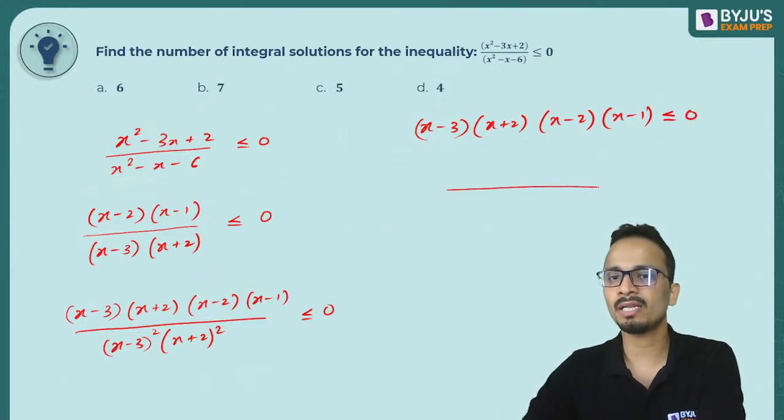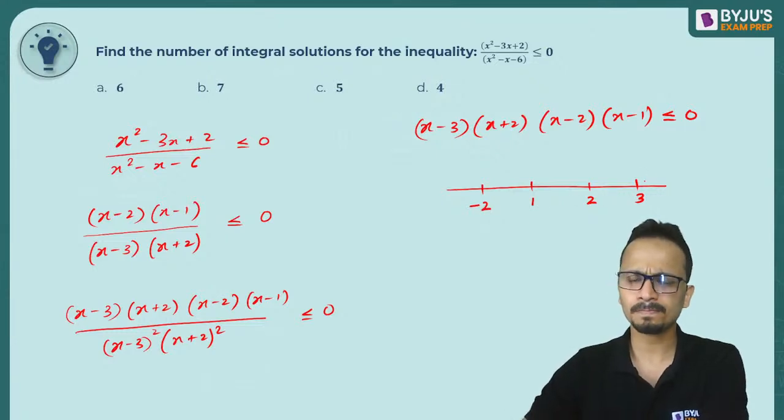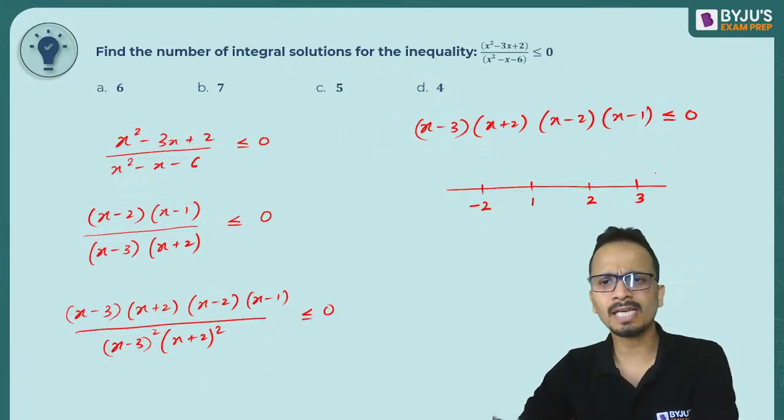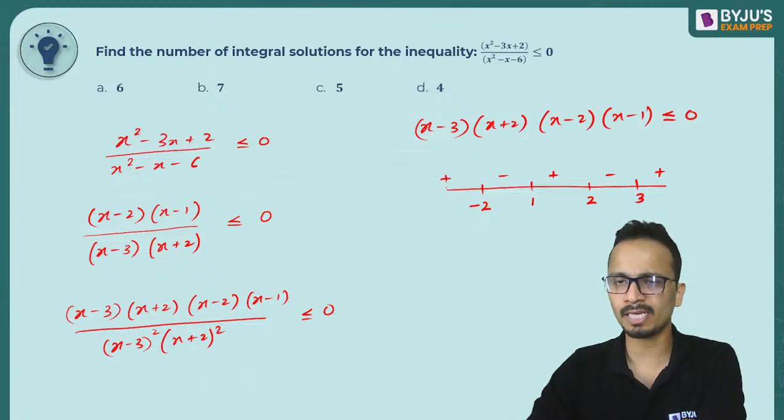Now I can plot the number line and solve it in a normal way. So there are 4 points on the number line. Starting from the left hand side, it will be minus 2, 1, 2 and 3. Now applying plus minus signs starting from the right hand side, this is the normal way, plus, minus and plus sign.